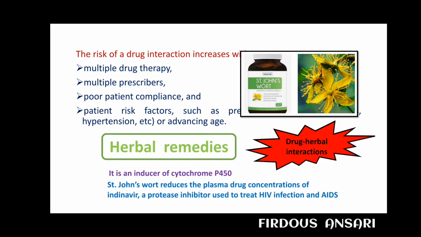So we can say St. John's wort reduces the plasma drug concentration of indinavir, a protease inhibitor used to treat HIV infections and AIDS. Such kind of drug-herbal interaction may also take place.